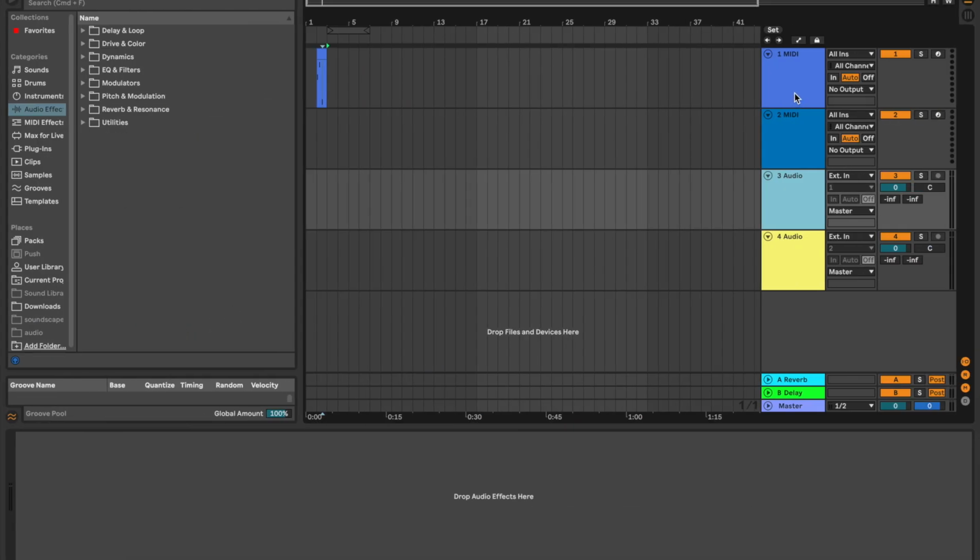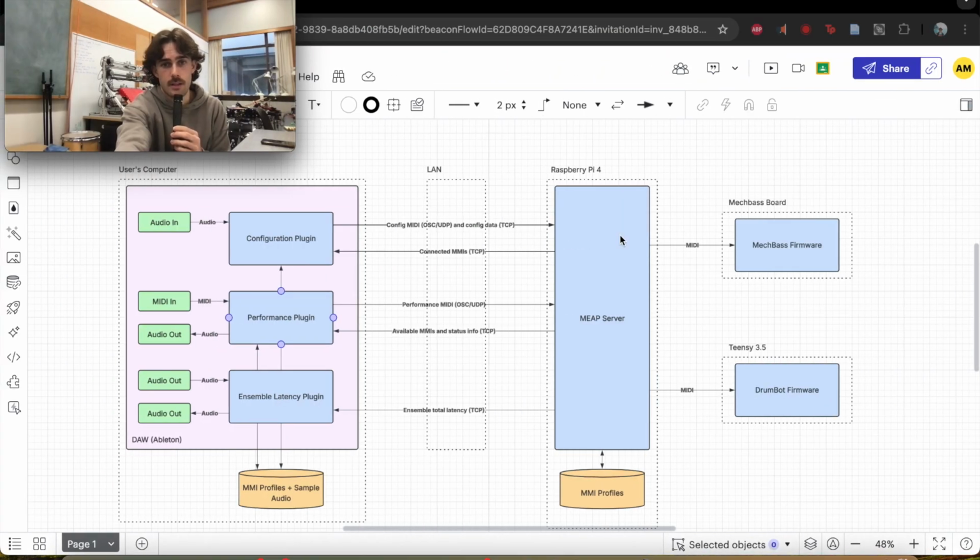A performance plugin will be placed on one of these tracks. It'll ingest the MIDI, it'll send it over to the server, and then once in the server, those adjustments I was mentioning before will be made, the buffering to the MIDI messages and also deciding which string potentially it should be sent to. And then once those have been made, this MIDI will then be forwarded to the firmware of each mechatronic instrument. So under the hood in the Meap server, we will be utilizing the MechSync engine, which was originally developed by Anfree last year.